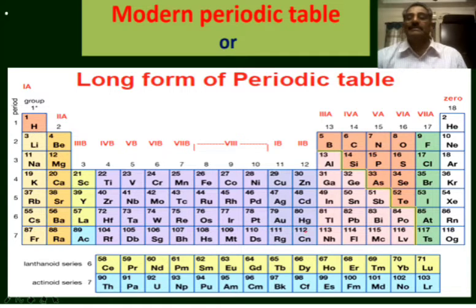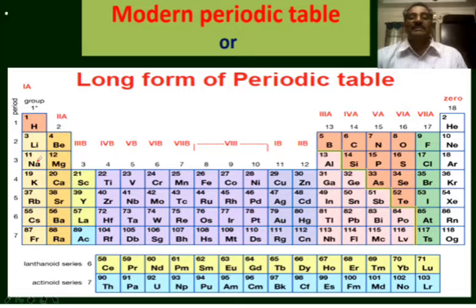The s block elements and the elements from the 13th group to the 17th group are said to be the representative elements. These are given special positions, and the elements from the third group to the 12th group are said to be the transition elements. These are given a separate location in the middle, that is, in between the elements with highly electropositive nature and the elements with highly electronegative nature.